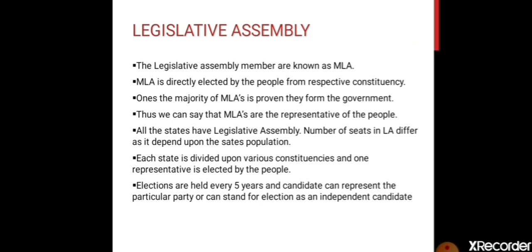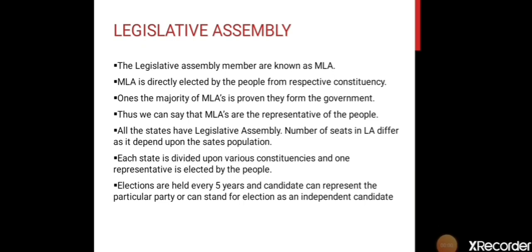Legislative assembly members are known as MLAs. The members who are a part of a legislative assembly are known as MLA. An MLA is directly elected by the people from the respective constituency. MLA, member of legislative assembly.